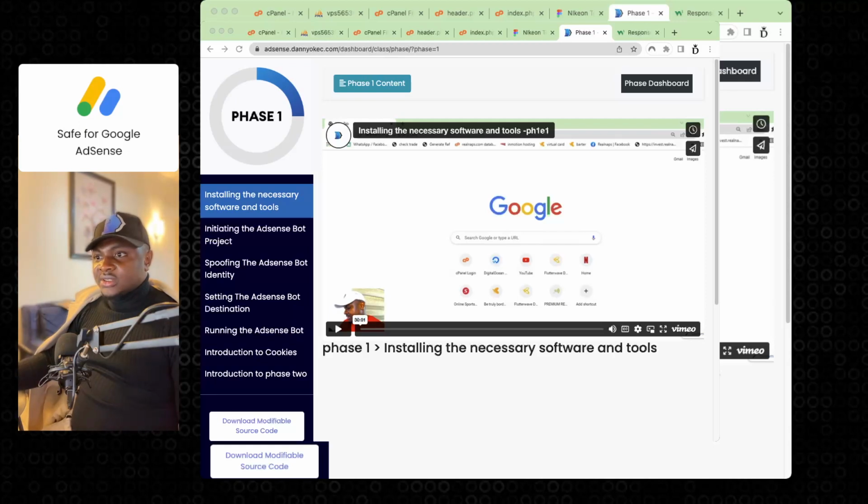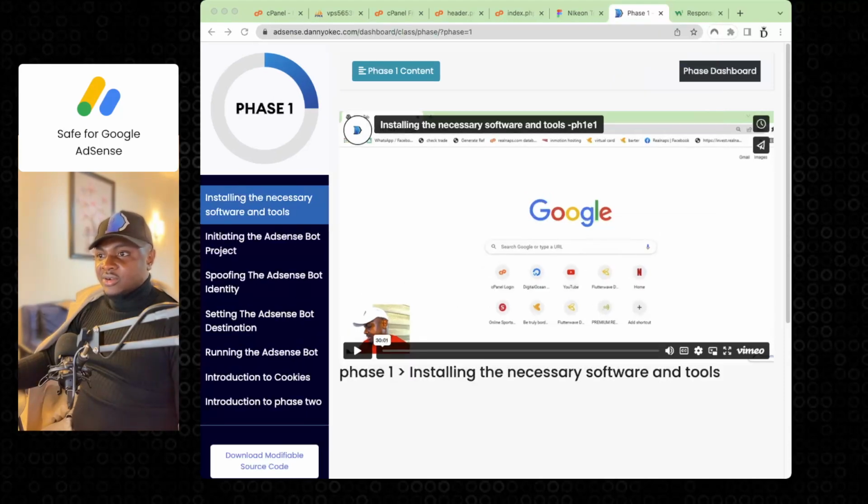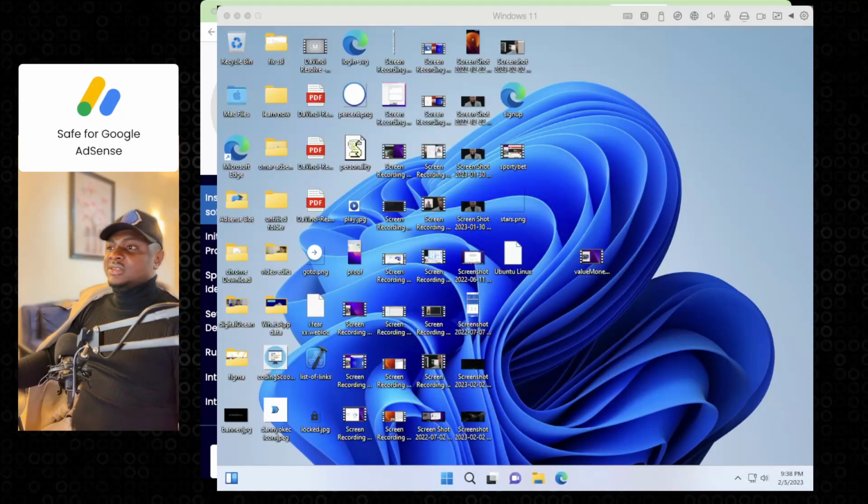It's not making sense how I'm not able to, because normally I'm always able to see my virtual machine. Oh, now I remember how I was doing it. I called it the second screen. Yeah, this is it. So this is a virtual machine. This is like a Windows 11 virtual machine, right?